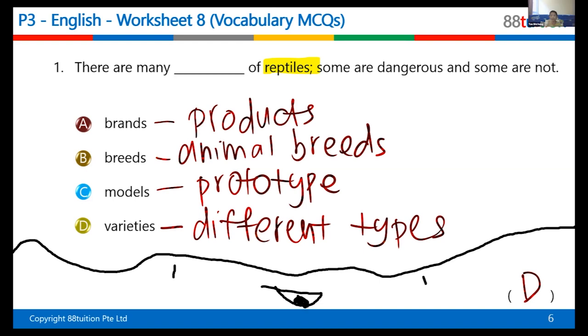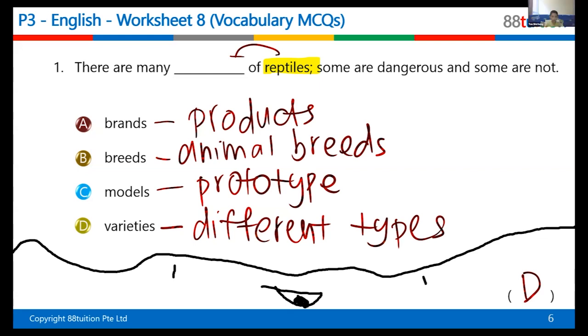Because gas is very expensive. Gas comes from the ground. Yes, it's a brand. That's why you pay more. Okay, so that's why the answer is D, and the clue is reptiles. Reptiles is not a brand, neither is it a breed, neither is it a model. So that is the clue.